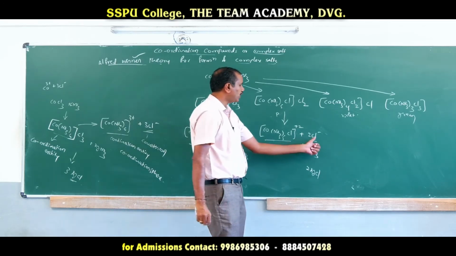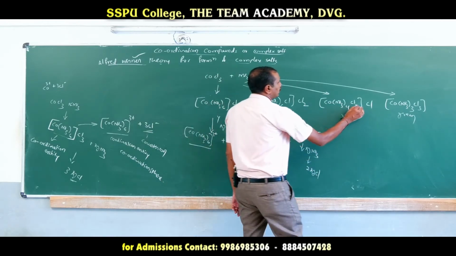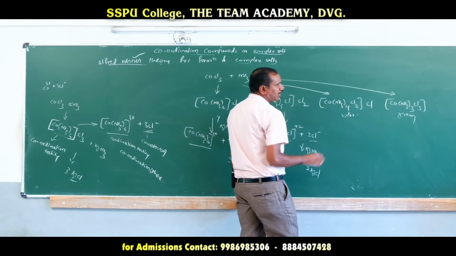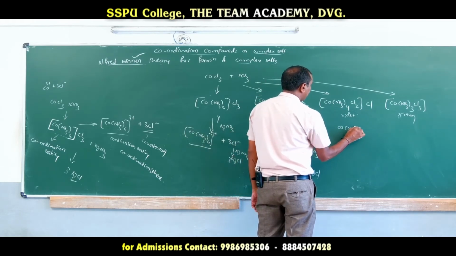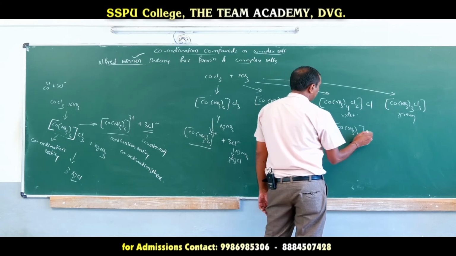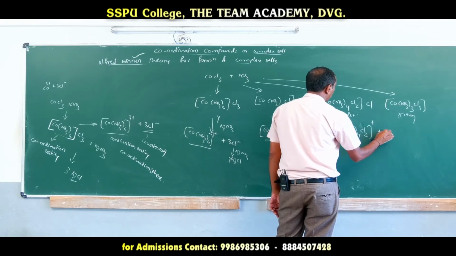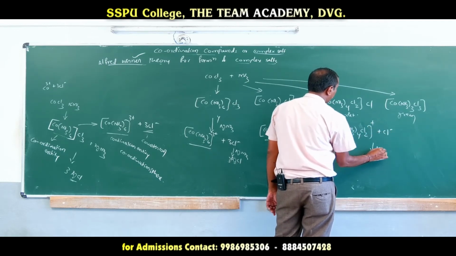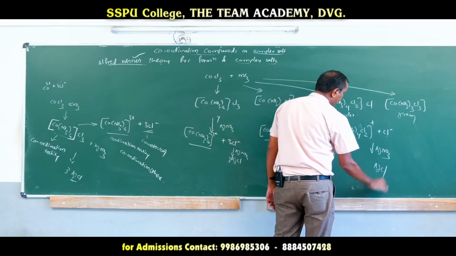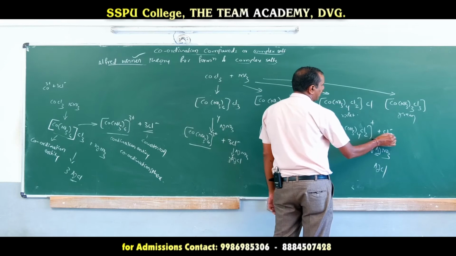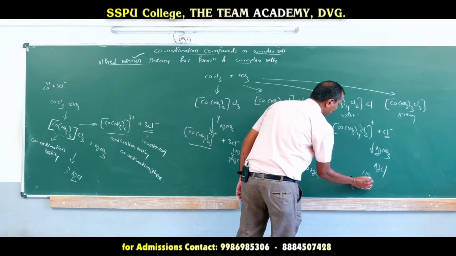So only those counter ions can precipitate in the form of AgCl. Now here you see, there is a formation of only one AgCl. Why? It can dissociate to form [Co(NH3)4Cl2]+ plus 1 Cl minus. If the compound is treated with AgNO3, we can get only one AgCl. Why? That Ag plus can react with Cl minus, and we can get only 1 mole.